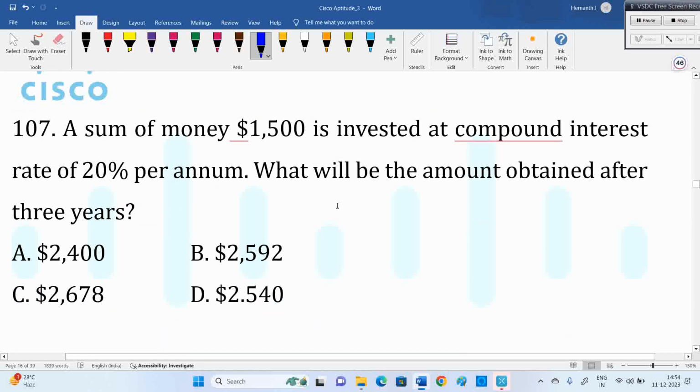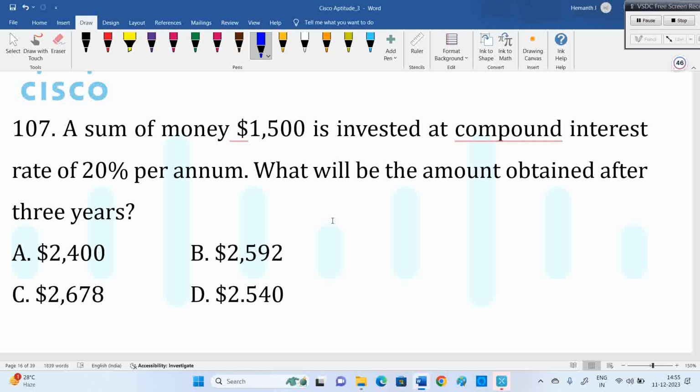Next, again compound interest related. $1,500 at compound interest of 20% per annum. After 3 years, what will be the amount? $1,500 becomes what amount?